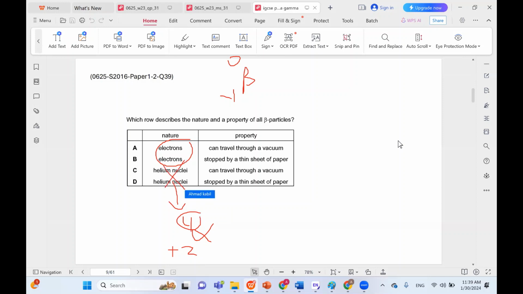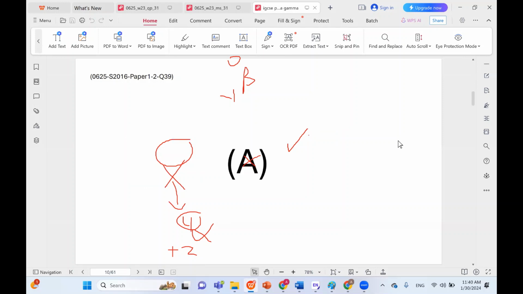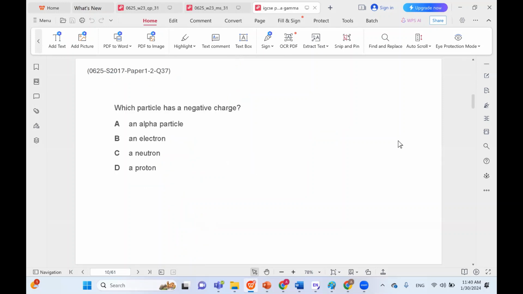Can it travel through vacuum or is it stopped by a thin sheet of paper? So alpha is stopped by a thin sheet of paper. Beta cannot be stopped by it, beta can travel through a thin sheet of paper. And beta can travel through vacuum since electrons can travel through vacuum. So A is the correct choice in this case.